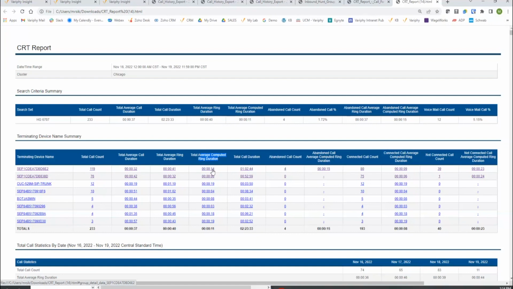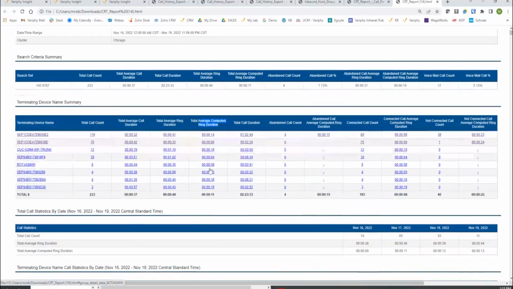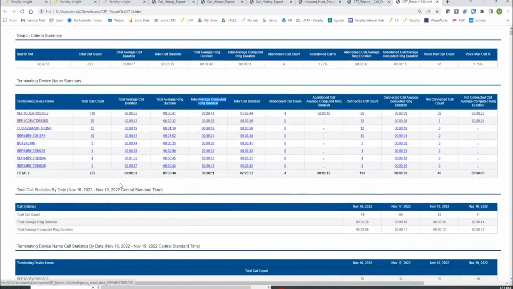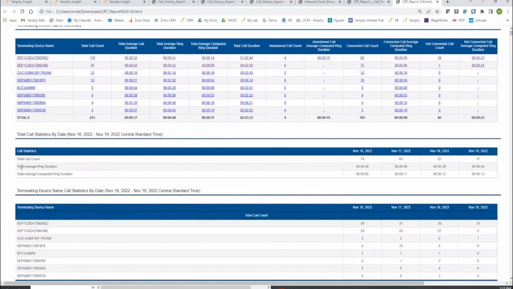And definitely for managers out in the field, I know that the average speed to answer is a very important KPI for reporting and for the productivity of their team or the measures they lay out for their teams. Okay, so I think that should drive home exactly what that's delivering, but maybe a smidge more, a hair more I'll give you. So in this report, once again, just laying the regular ring time average on top of the computed ring time for these 233 odd calls.